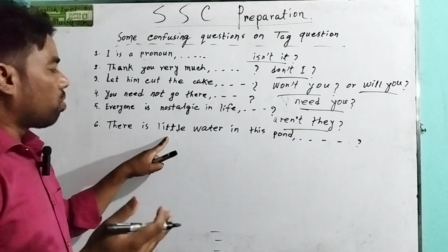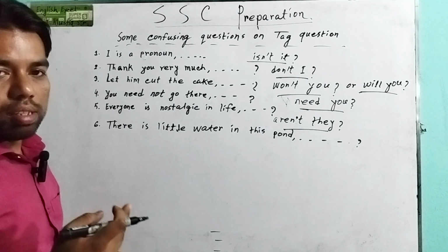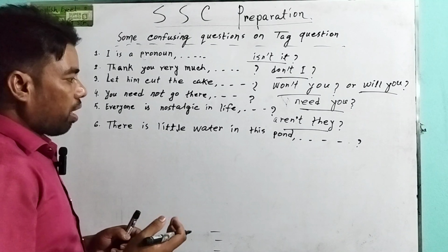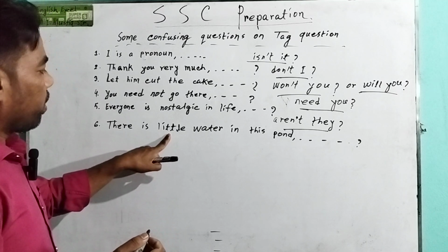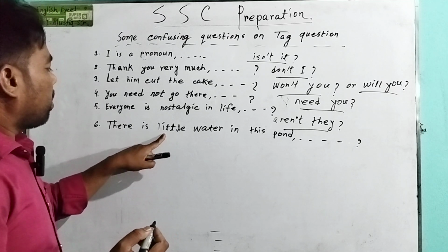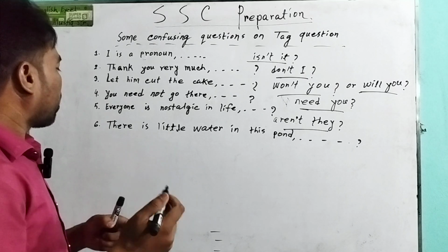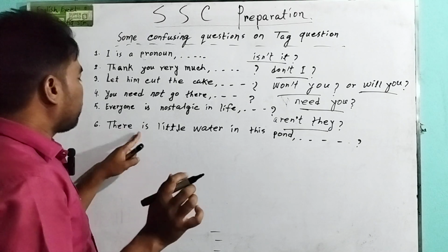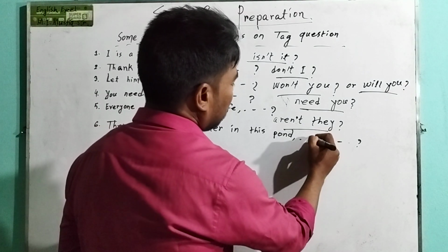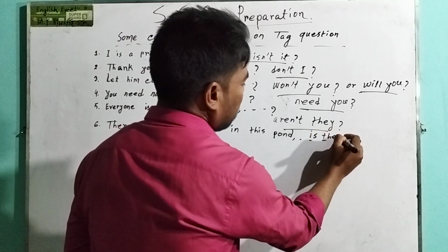There are so many negative words in English: little, never, hardly, seldom, rare, rarely, barely, nothing, no one, nobody. When there is any type of negative word, then we have to take a positive tag. So the answer will be "is there?"